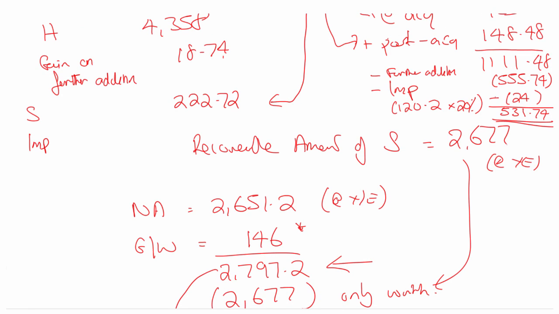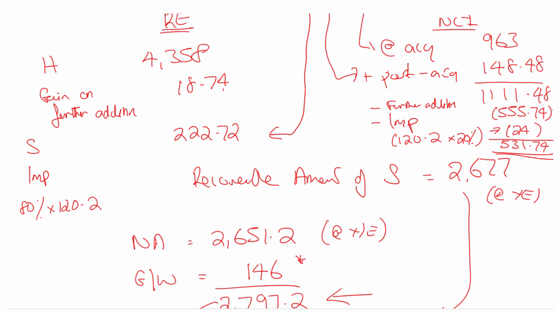I gave 24 to the NCI, so the other 80% of 120.2. So let's just put that in the calculator. 120 times 0.8 is more or less 96. So I take that 96 impairment here, and then I can add it all down.